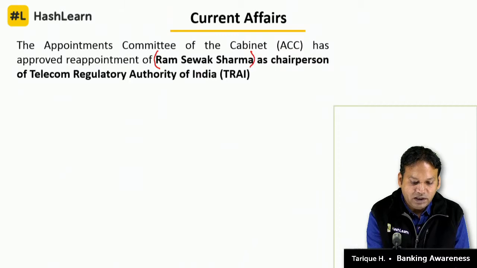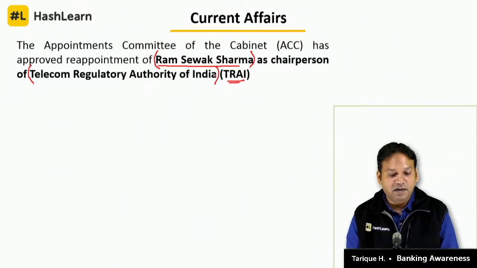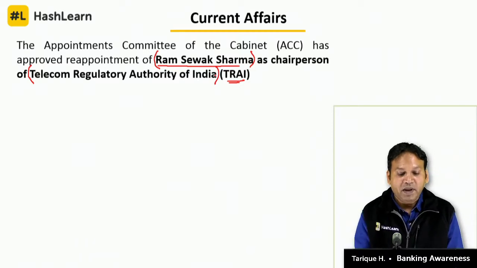Next is Appointments Committee of Cabinet, ACC, has approved appointment of Ram Sevak Sharma. What is the name of the person? Ram Sevak Sharma as chairperson of TRAI, Telecom Regulatory Authority of India. TRAI का नया चेयरमैन कौन है? आंसर will be Ram Sevak Sharma.